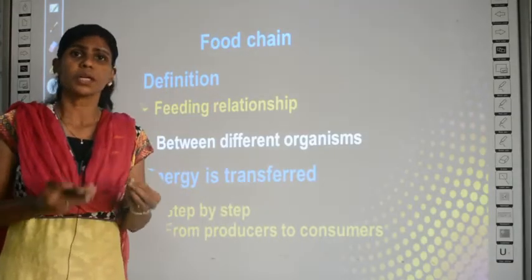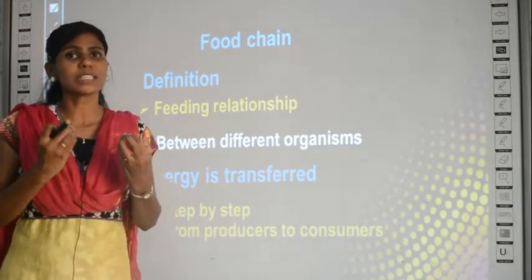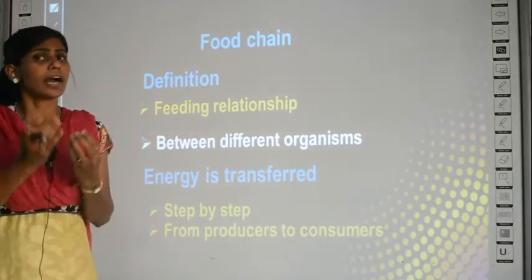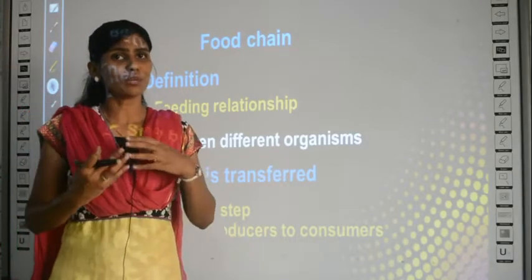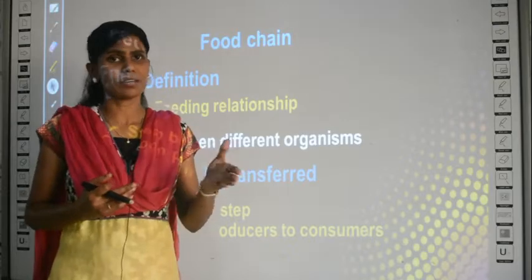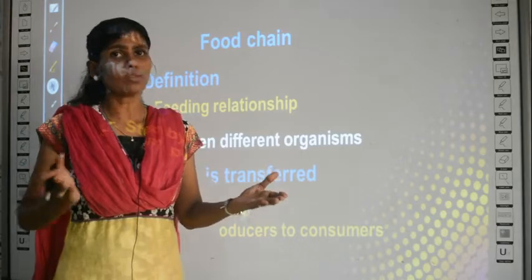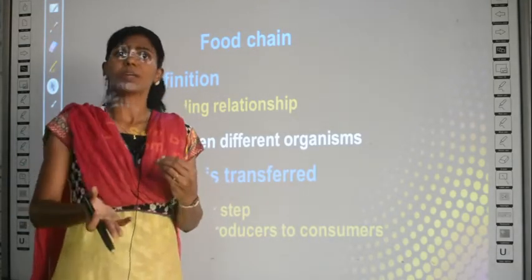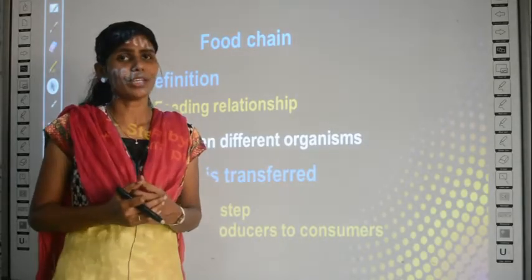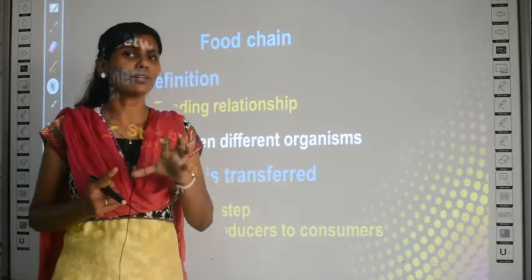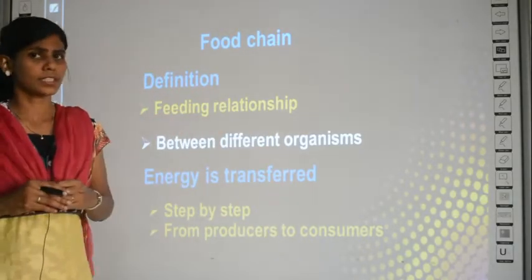What are producers? Those which produce are called producers. In terms of food, the plant is the one which produces the food. So plants are producers, and whatever eats the producer can be addressed as a consumer. Let it be an animal. If a goat eats a plant, then the goat will be the consumer. If we eat plants, like we do eat plants, green leaves and all the vegetables, we become consumers. So whatever consumes the producers is addressed as a consumer. Clear?